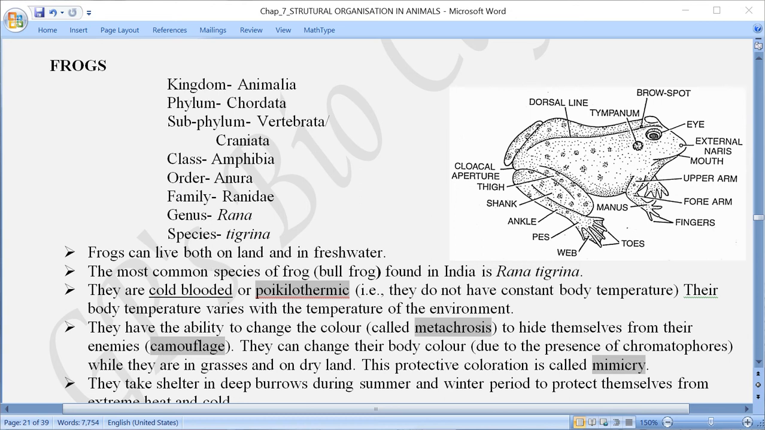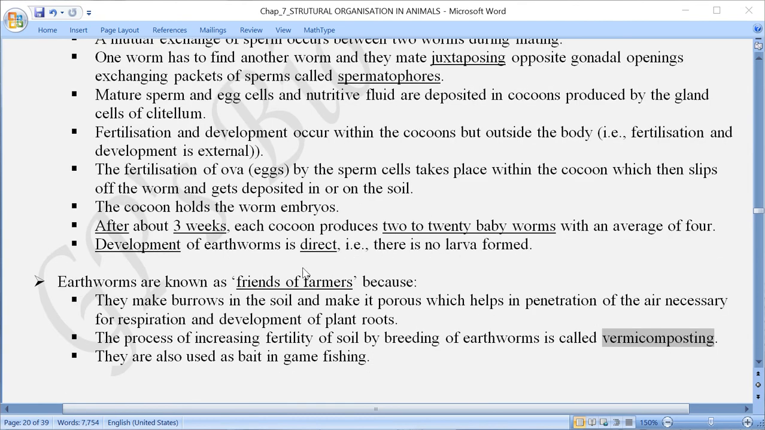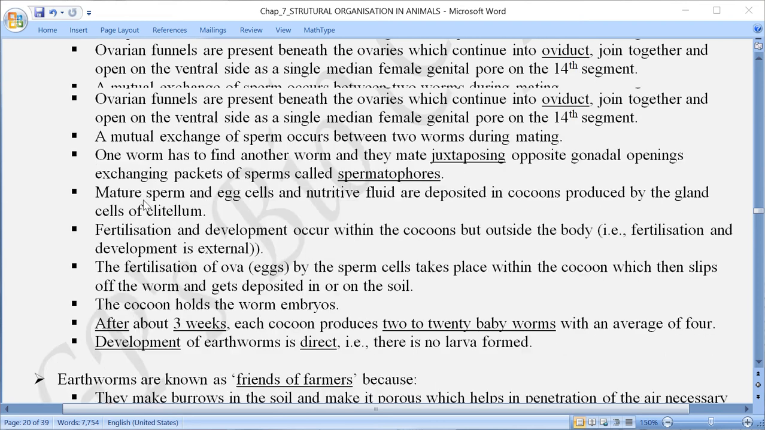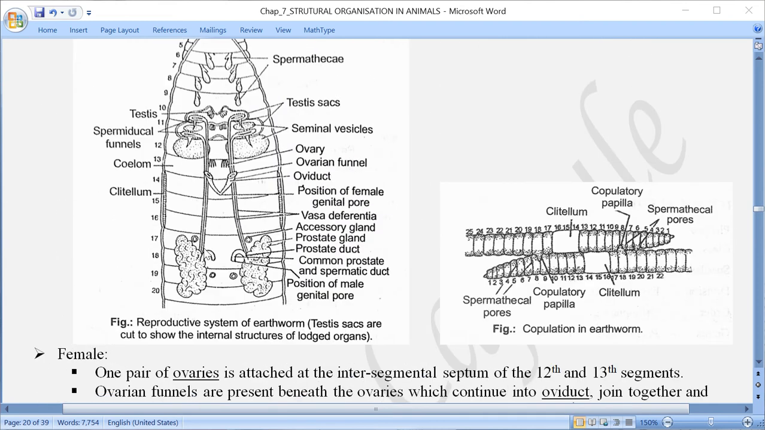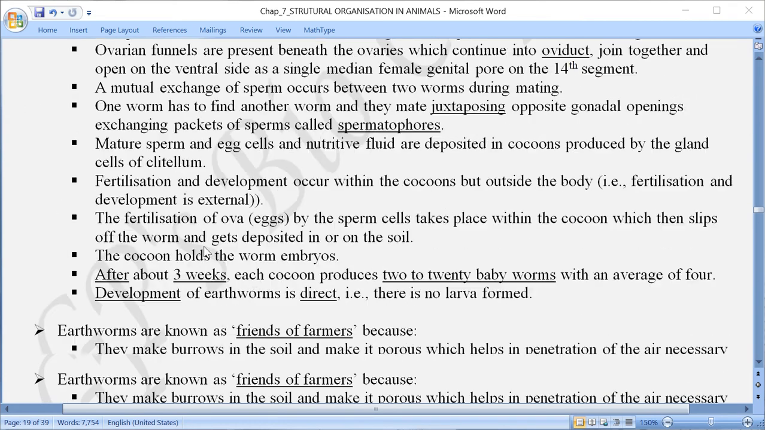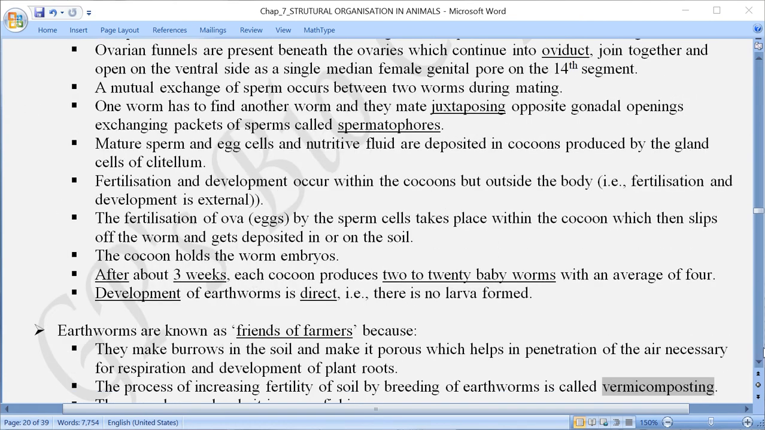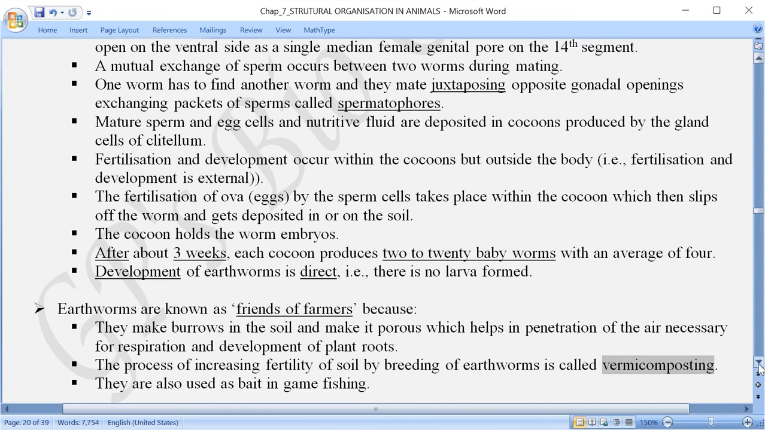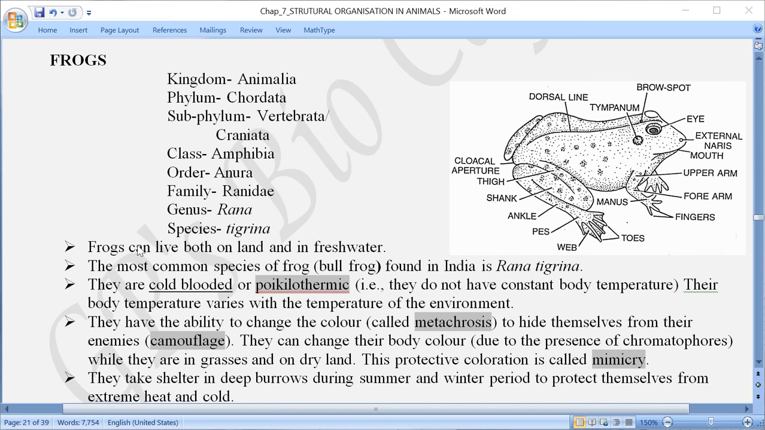Now in the previous video I had discussed the reproductive system of earthworm, and with that the topic for earthworm was over. In this video I am starting with the topic of frog.